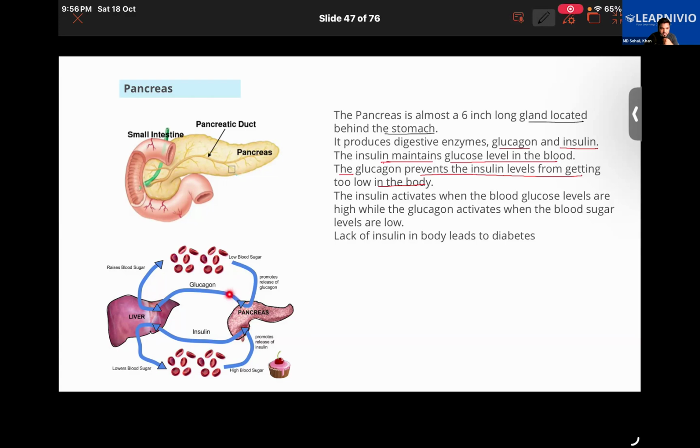It will secrete glucagon. Glucagon will go to the liver and stimulate the release of stored sugar and fat into the blood, and that will raise the blood sugar level. So in case someone has a low blood sugar level, the pancreas secretes glucagon. Glucagon is a hormone that ensures the blood sugar does not go too low. It stimulates the liver to release the stored sugar into the blood, so the blood sugar level will increase. Understanding how this glucagon works, is there any confusion?